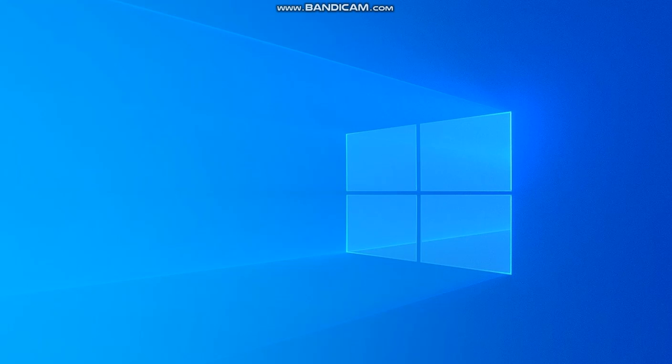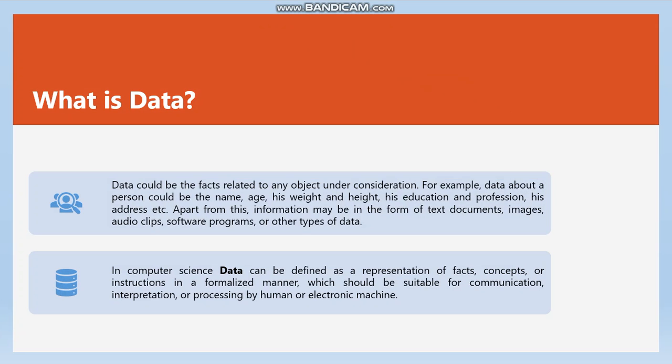Today I will give you a brief introduction of data and databases, and I will tell you everything you need to know about how to interact with a database. First of all, we will discuss what data is. Data could be the facts related to any object under consideration.